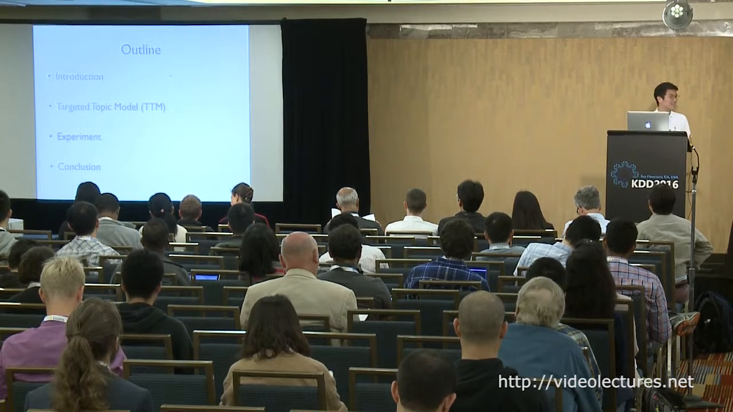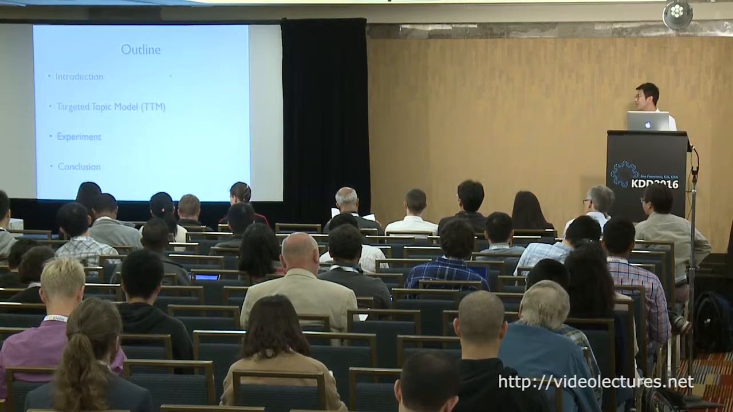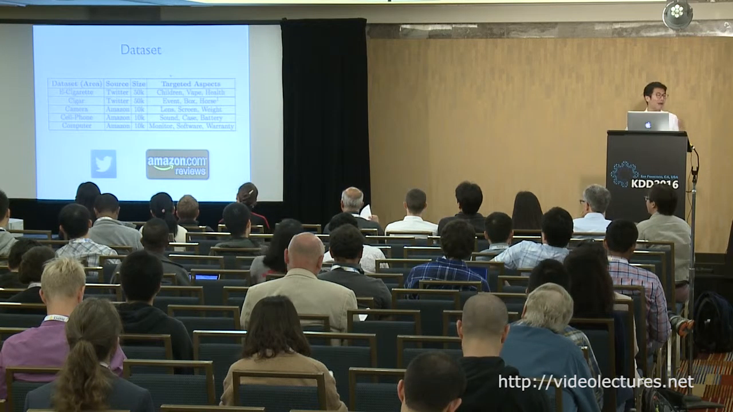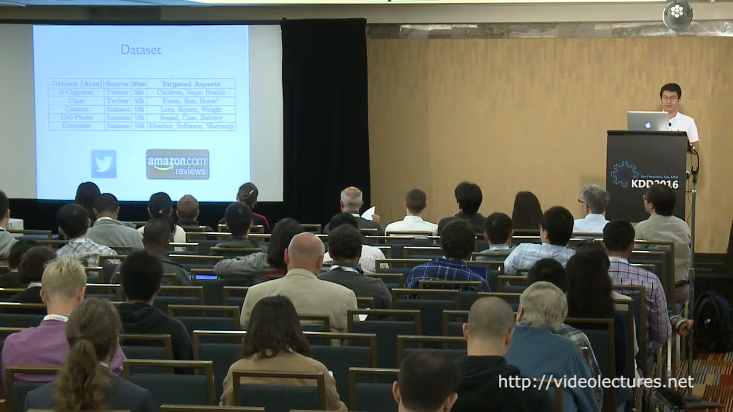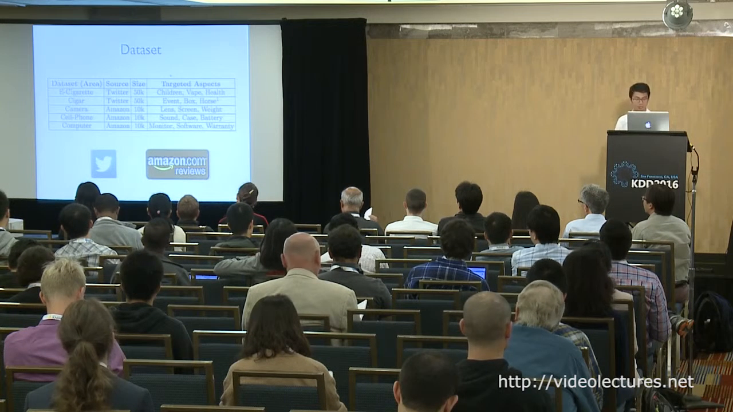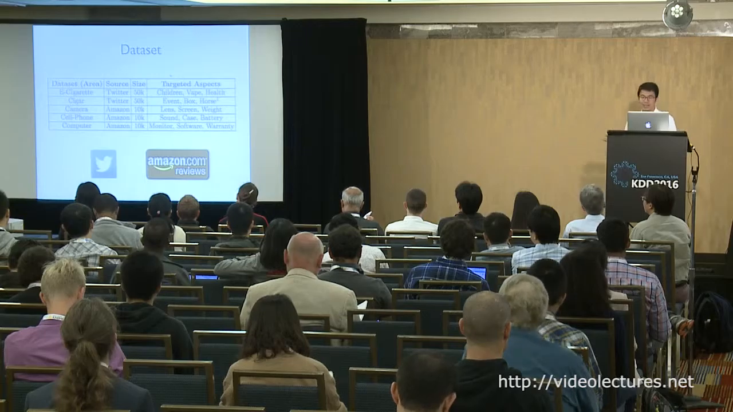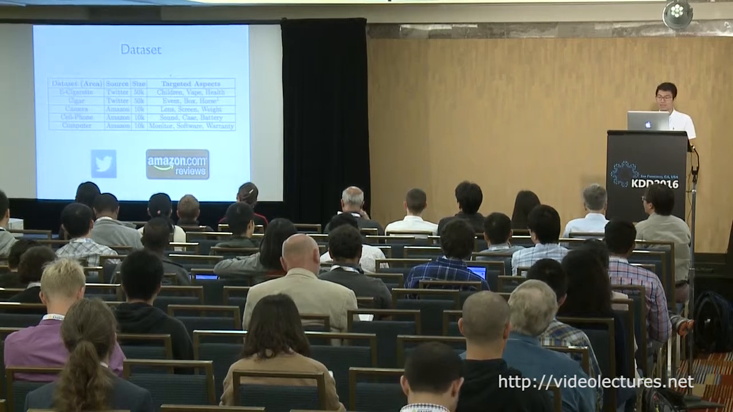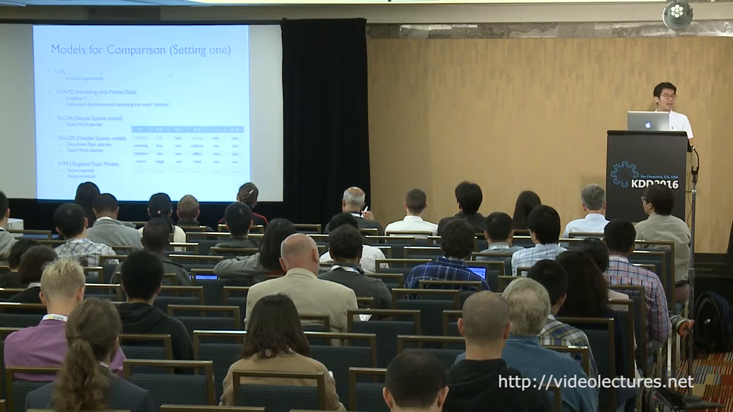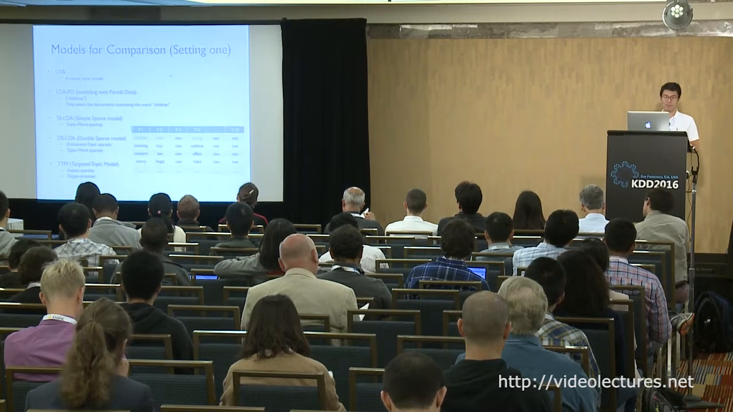And I will instead give you some experimental results, which are more interesting and give you a better idea. For the experiment part, I use 5 datasets, 2 of them from Twitter and 3 of them from Amazon reviews. And on the right-hand side, there are different targeted aspects used for testing our model. And here are the baseline models for comparison.